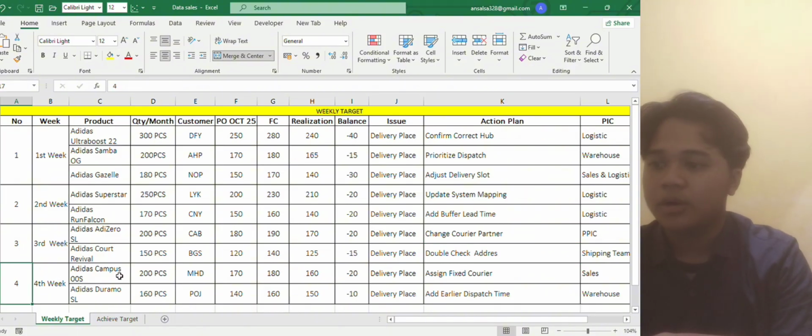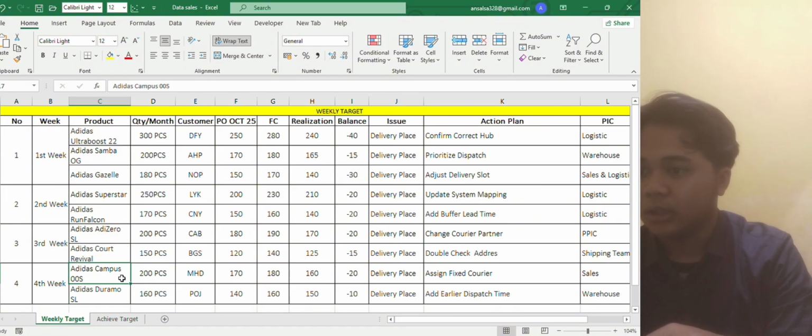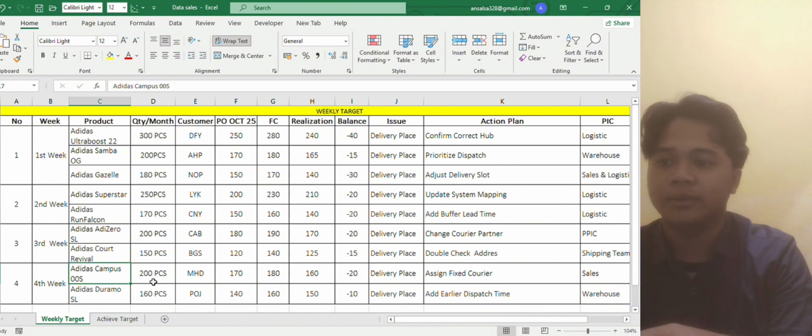And for number 4, this is the 4th week. The product name is Adidas Campus 00S with a monthly quantity of 200 pieces, with customer name MHD. And then the purchase order on 25 October is 170. The forecast is 180. The actual realization is 160. So the balance is minus 20.